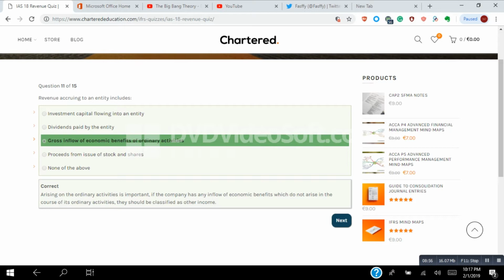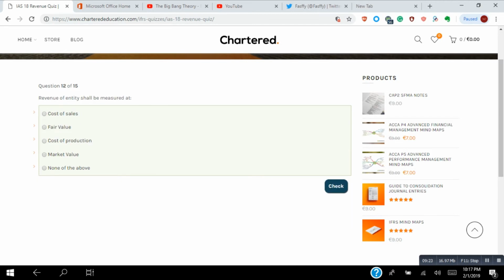Dividends paid by the entity are normally not an ordinary activity either, because you don't know whether profits are made when previous losses are being settled. Investment capital flowing into an entity, no, really. So gross inflow of economic benefits of ordinary activity is the correct answer.